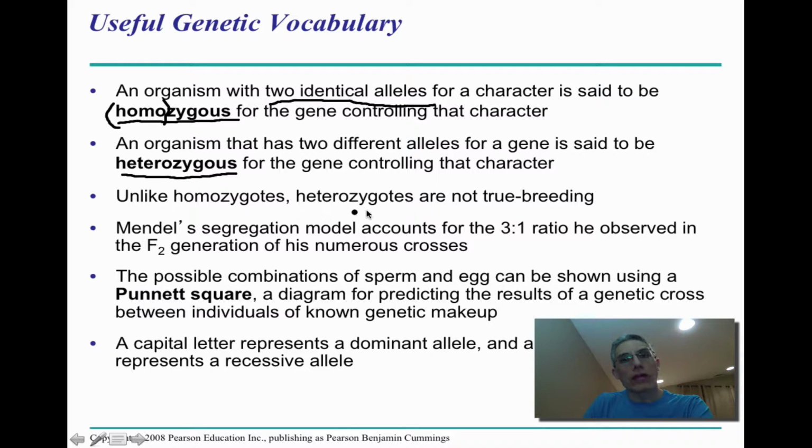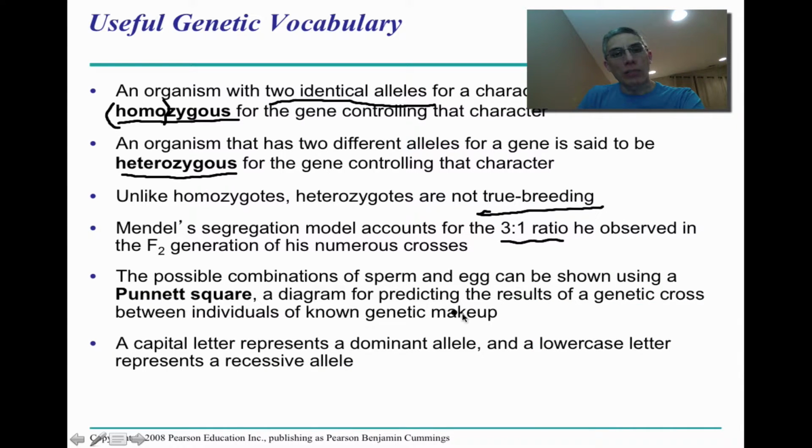Unlike homozygotes, heterozygotes are not considered true breeding. And they're not considered true breeding because if you think back to our previous example, when you take those F1 and you cross them, we do have an opportunity there to actually get that recessive trait. So Mendel's segregation model is going to account for the 3-to-1 ratio that he observed in the F2 generation of his numerous crosses that he had done with the different characters that he looked at in the garden peas. So the possible combinations of sperm and egg, again, can be shown by using the Punnett square like we had looked at before. And again, this Punnett square is simply a diagram for predicting the results of a genetic cross between individuals of known genetic makeup.